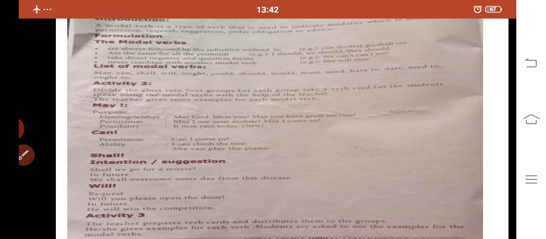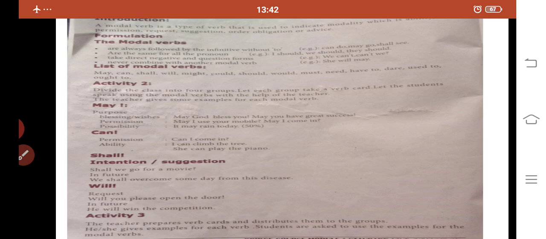for possibility. It may rain today. Okay. The word may is used for possibility also. It shows 50% possibility. Okay. Might is also used as a possibility, but it shows 30% or less than 30% possibility. Okay. It may rain today. It shows 50% we are expecting.